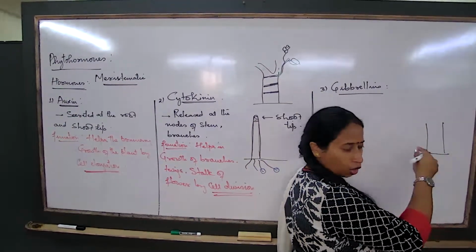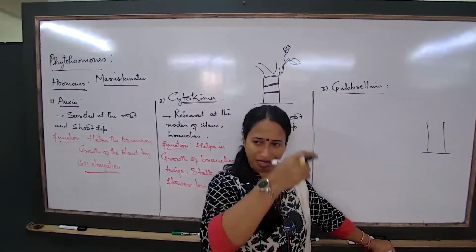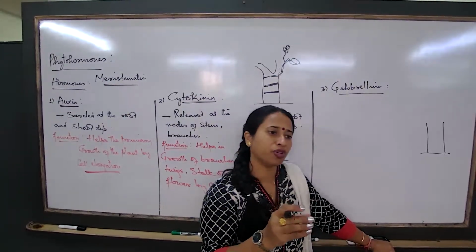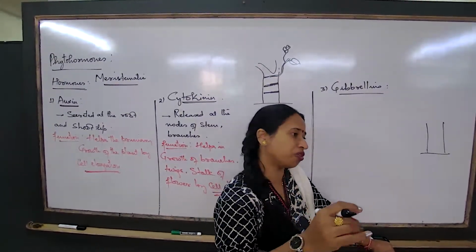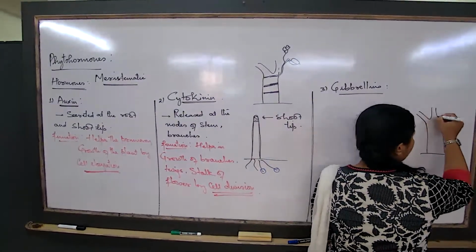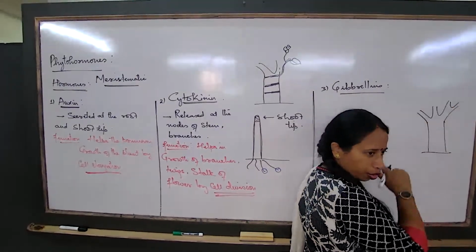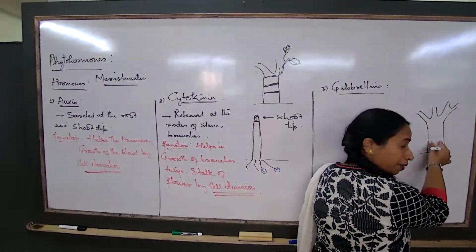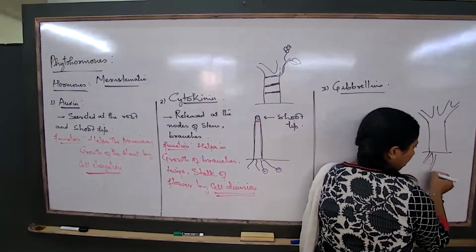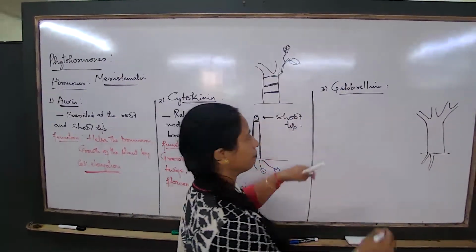With time, the hormone secretes and cell division happens. Lines and lines of meristematic cells are formed and the stem progressively becomes broader, the root progressively broader, the branches and the twigs broader, and that is how the plant would flourish and keep on growing. So how did the stem become broad? The branches become broad. The roots also have become broad. How did the roots become broad? Because of this particular hormone.